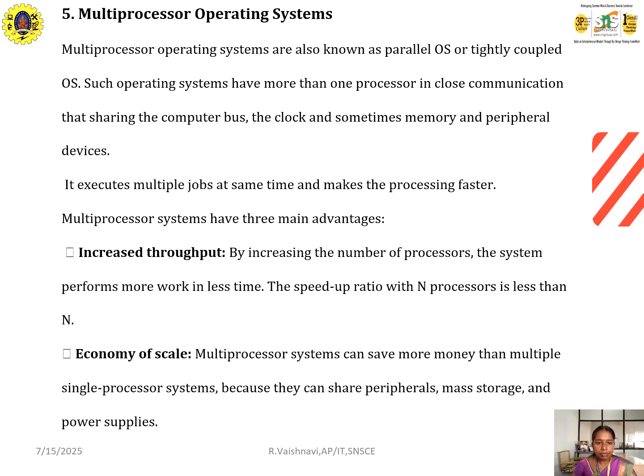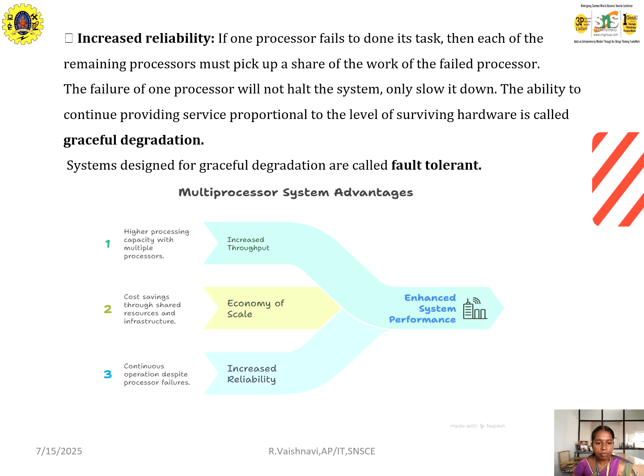Next one, multi-processor operating system. The multi-processor operating system is known as a parallel OS or the tightly coupled OS. In a multi-processor operating system, it increases the throughput, and the usage will be the economy of scale.